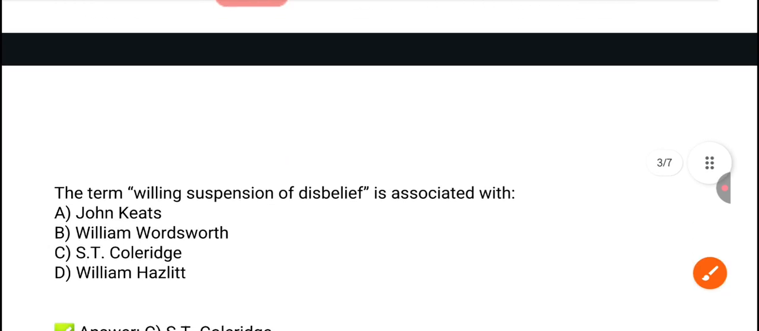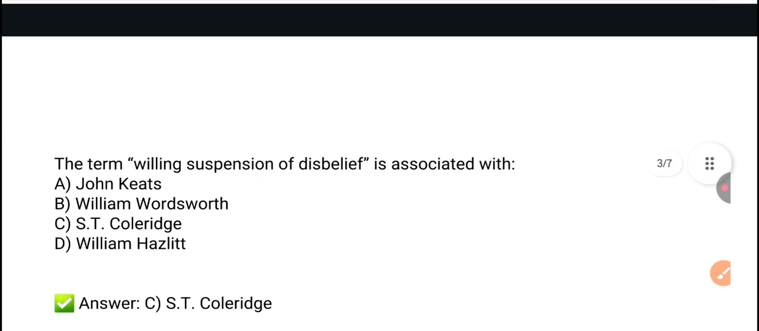Next question: the term willing suspension of disbelief is associated with John Keats, William Wordsworth, S.T. Coleridge, or William Hazlitt. So the right answer is option C, S.T. Coleridge. This term, willing suspension of disbelief, is associated with S.T. Coleridge.